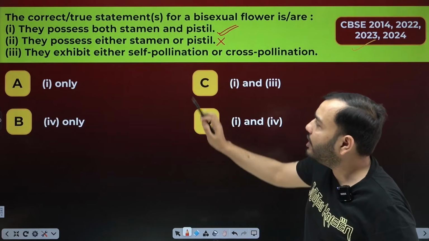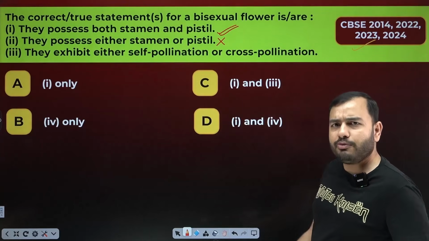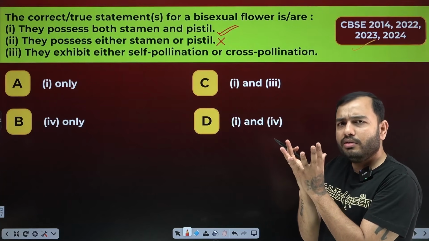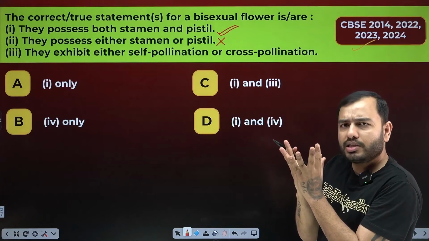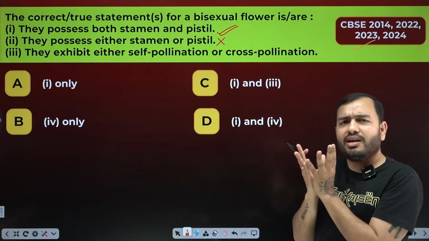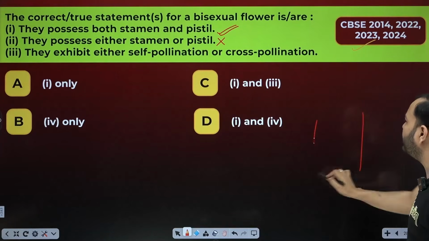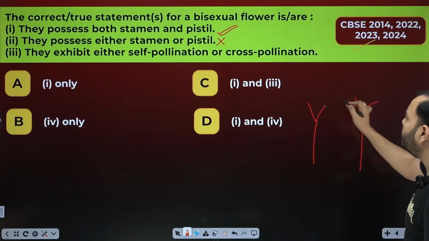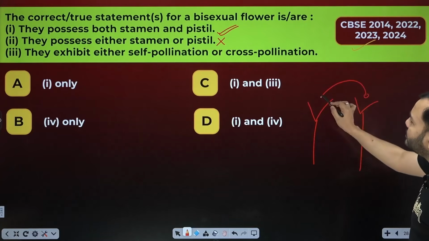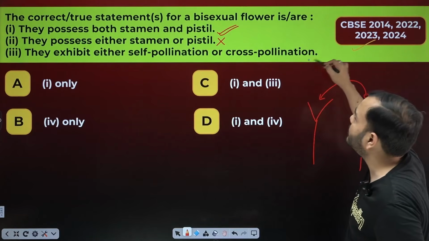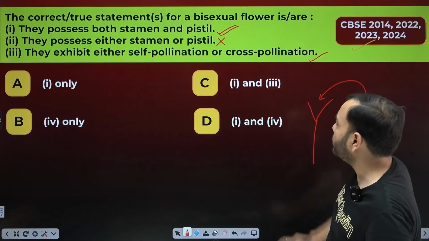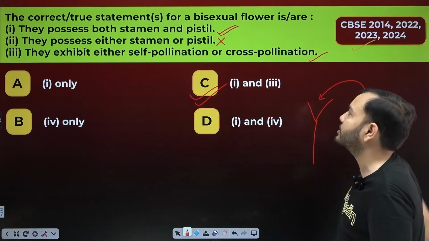They exhibit either self-pollination. Will it do self-pollination? Yes, it is bisexual, so it will definitely do self-pollination with stamen and pistil inside the same flower. Will it do cross-pollination? Absolutely it will. Suppose there is one plant here with one bisexual flower, and another plant here with one bisexual flower. So it can go from its anther to its stigma, and it can also cross. So it will do self and cross as well. So 1 and 3 both are correct. Option C is correct. Clear?